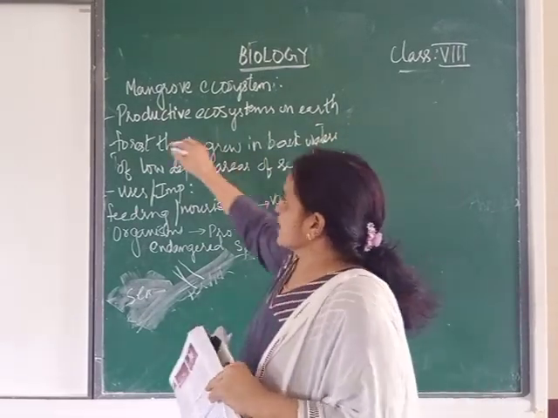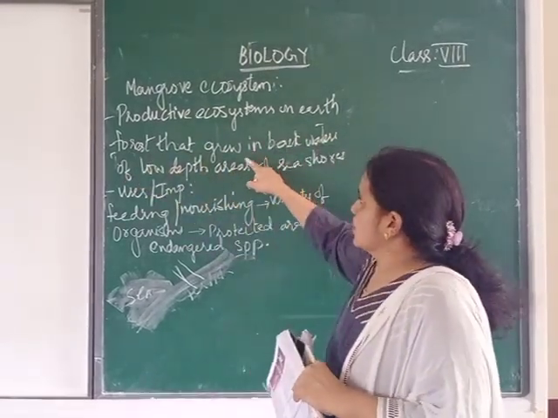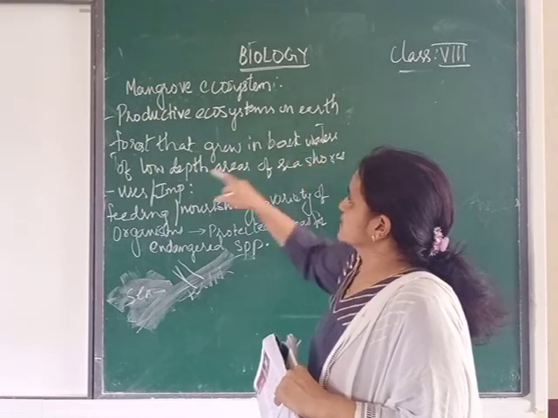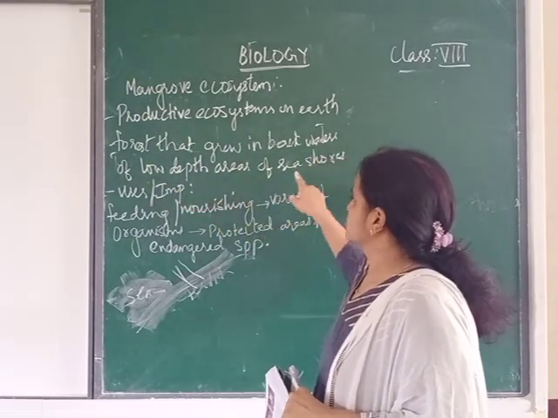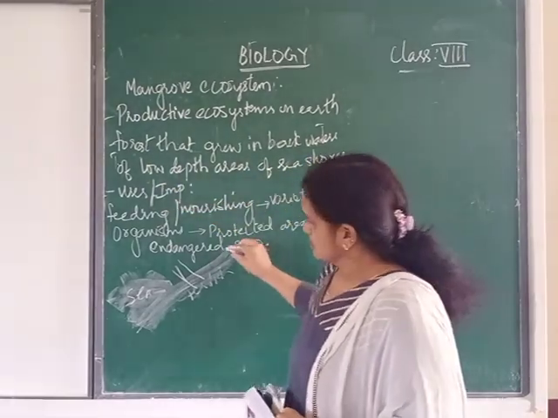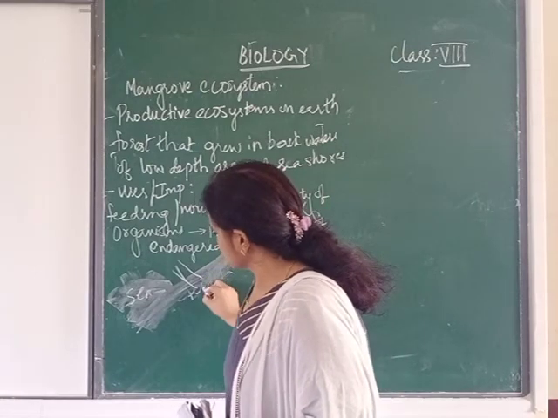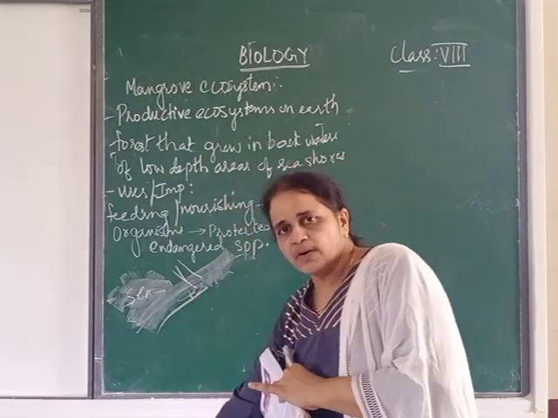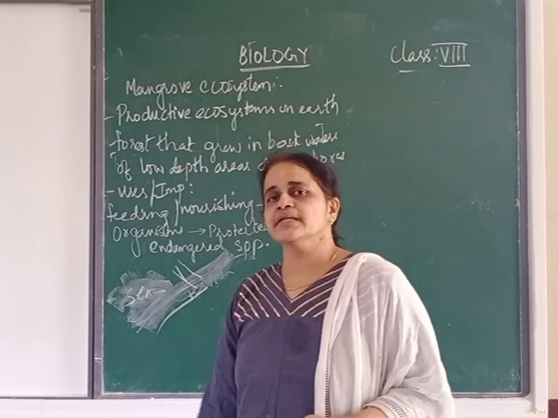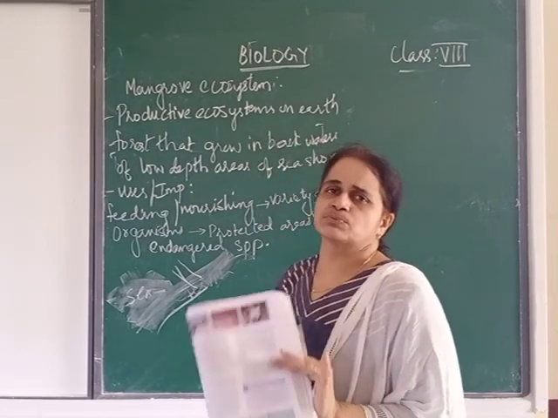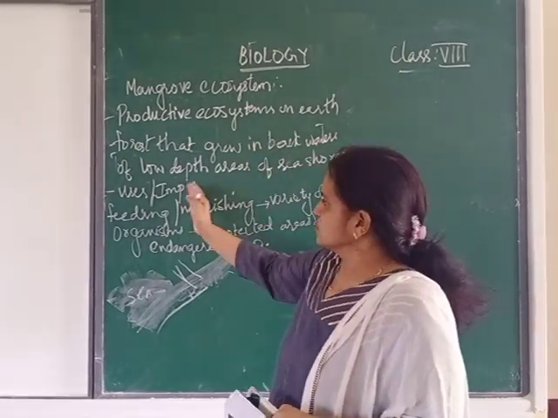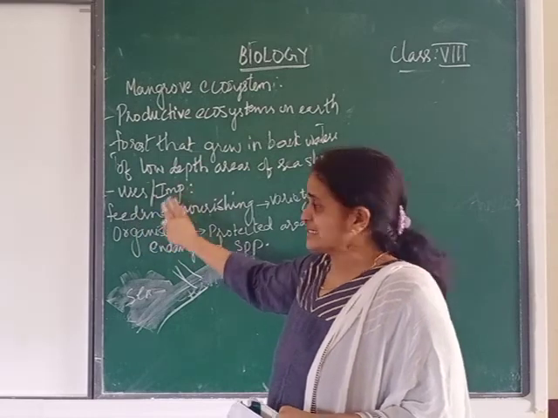So what is this mangrove? The forests that grow in backwaters of low depth areas of seashore. Low depth area means near the seashore at the lower level. It's a very fertile zone. So what are the uses or importance?